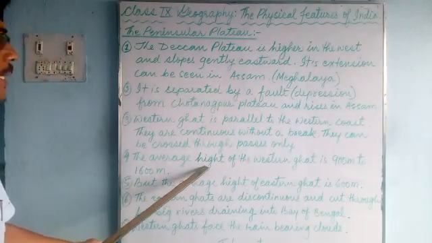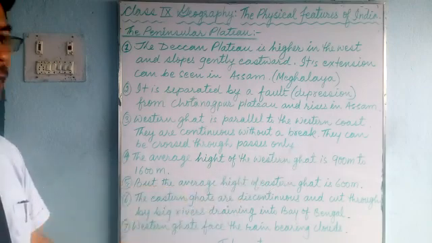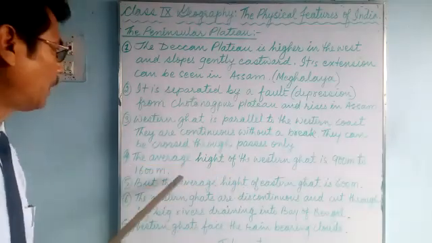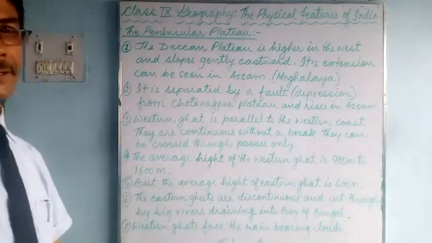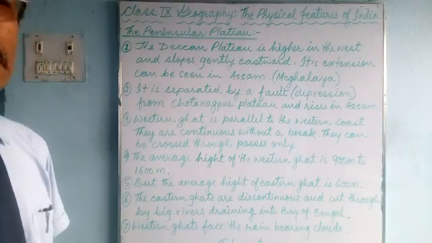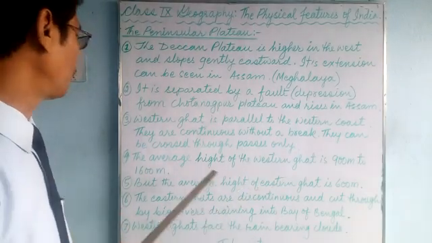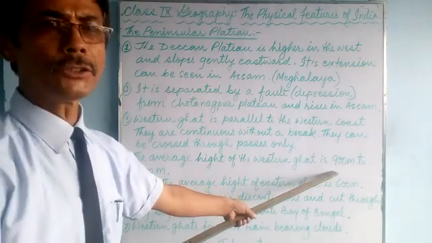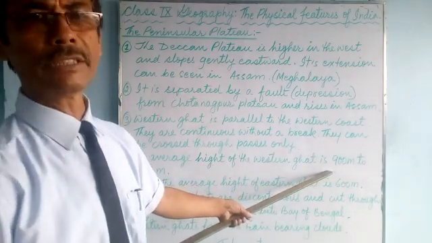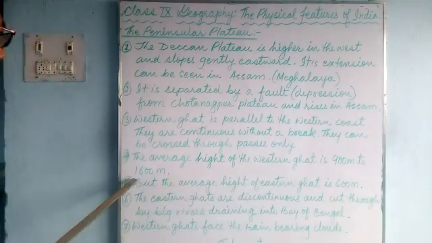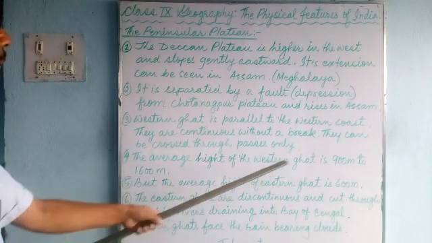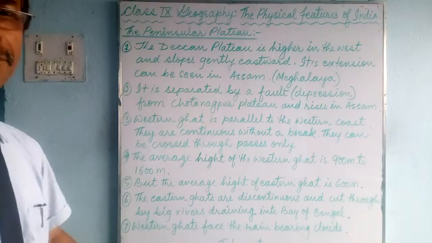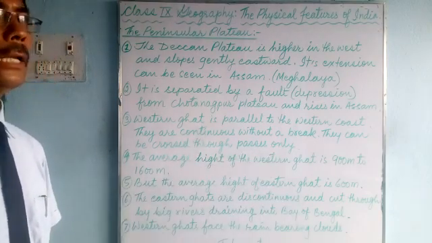The average height of the Western Ghat is 900 meter to 1600 meter. Average height of the hills of the plateau region. Some hills are 900 meters above the sea level, and some are 1600 meters.